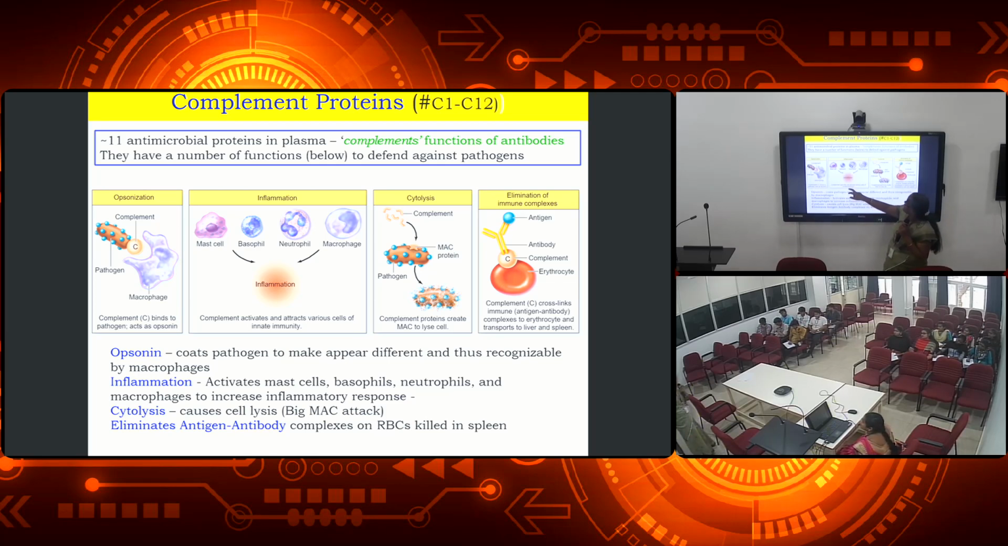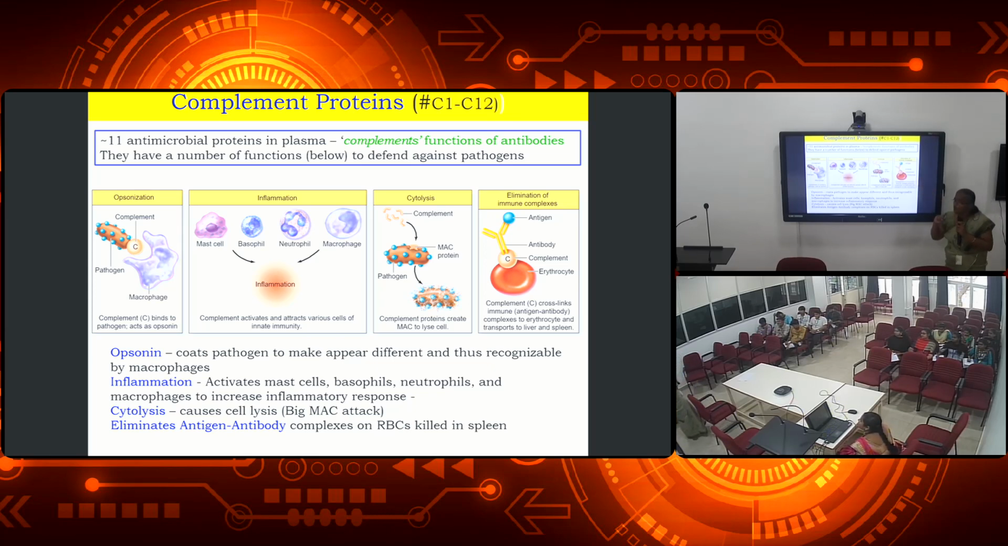Then another thing is that complement activates and attacks various cells of innate immunity. Okay, what is happening is these complement cells will increase the inflammation. Inflammation means what? Immune response, immediate immune response. And then complement protein creates MAC to lyse cells. So what is happening? These complement cells will be binding to the pathogens and then it will be lysing out the cell membrane which is present over the pathogens.